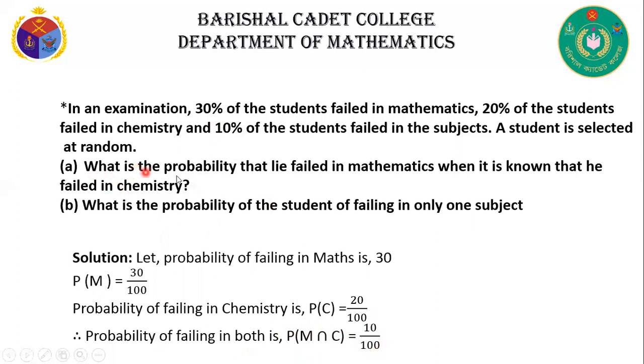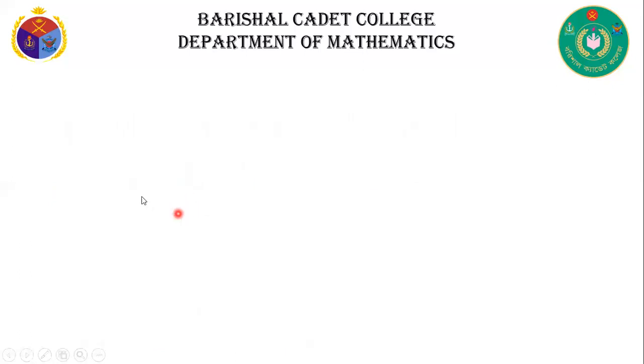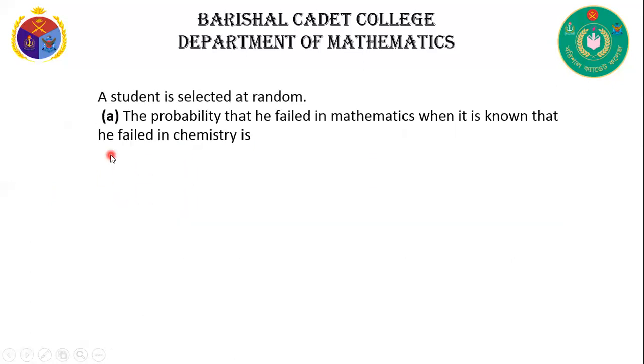Now we can find the probability of failing in mathematics when it is known that he failed in chemistry. Here we know he failed in chemistry. This is a conditional probability. Now we find also failed in mathematics. For a student selected at random, the probability that he failed in mathematics when it is known that he failed in chemistry is P of M given C. Here the known event is chemistry, that's why C is the denominator.